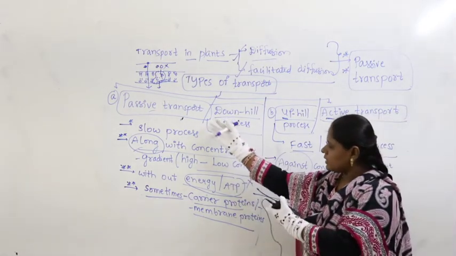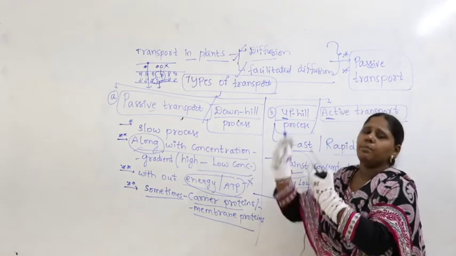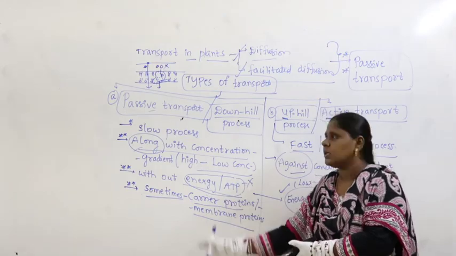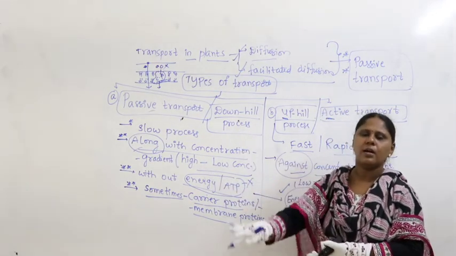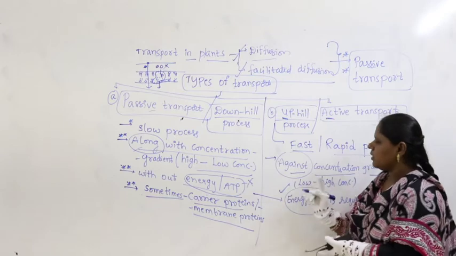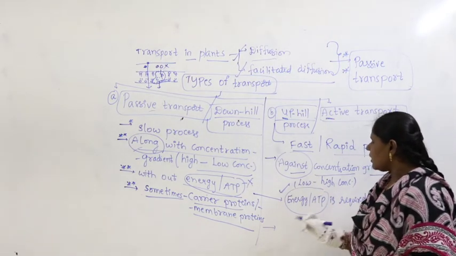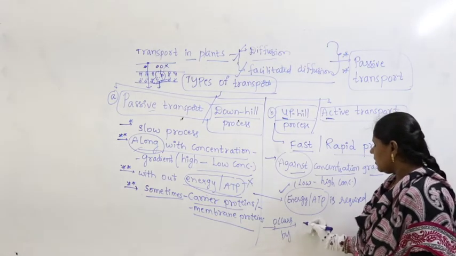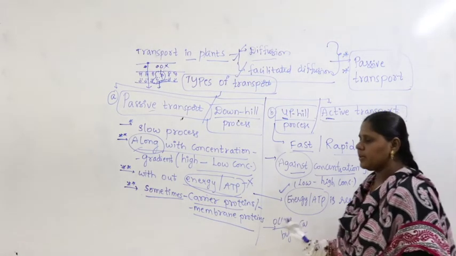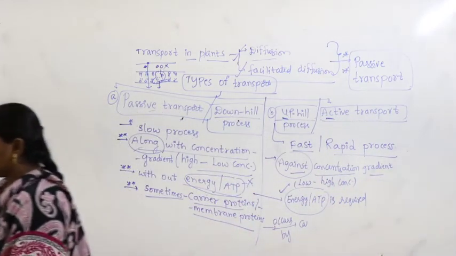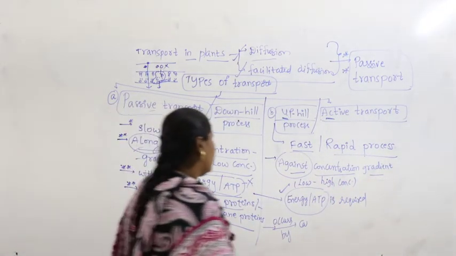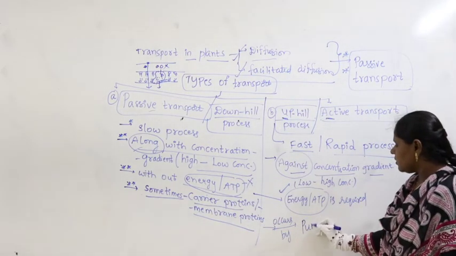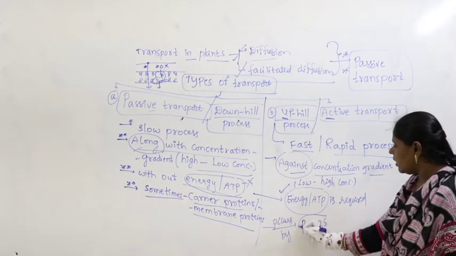That means passive transport may need carrier proteins or may not need carrier proteins. If it is needed, it's called facilitated diffusion. If it is not needed, it's called diffusion. But coming to active transport, it occurs compulsorily by carriers called pumps. Better you write it down. I will introduce a term called pumps.